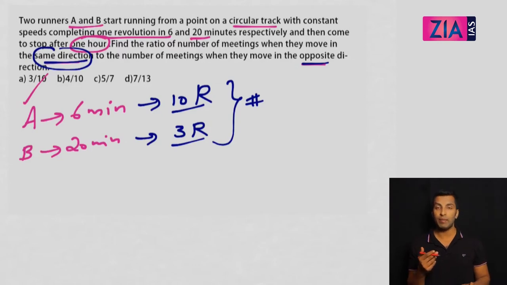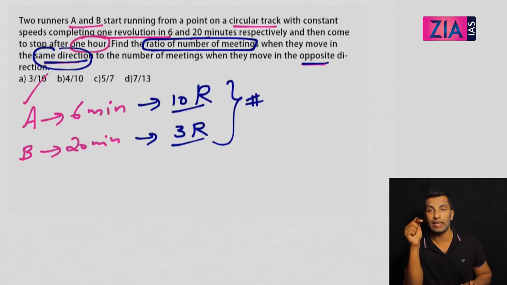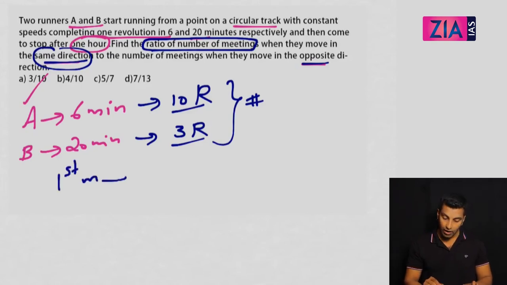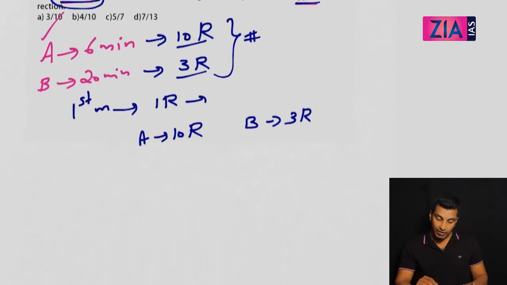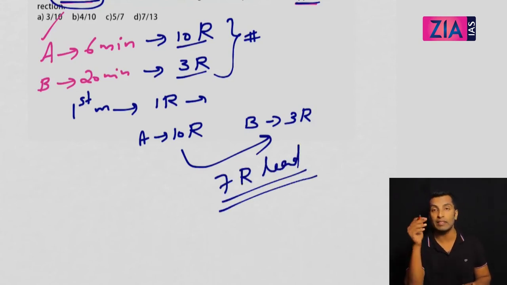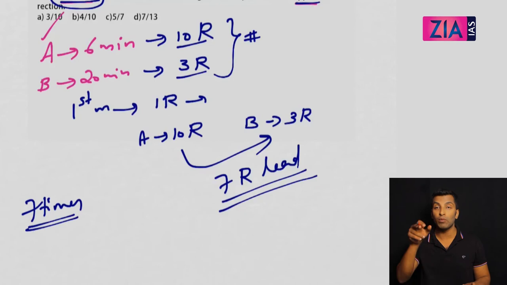So when they are moving in the same direction, what does this mean? The question is the ratio of number of meetings. So what do you mean by meeting if they are moving in the same direction? First meeting means 1 round lead. Second meeting means 2 round lead. So if you see here, A completes 10 rounds and B completes 3 rounds. So what does this mean? A is having how many lead? 7 round lead. So 7 round lead means how many times they will meet? They will meet 7 times. So 7 times they meet if they move in the same direction.